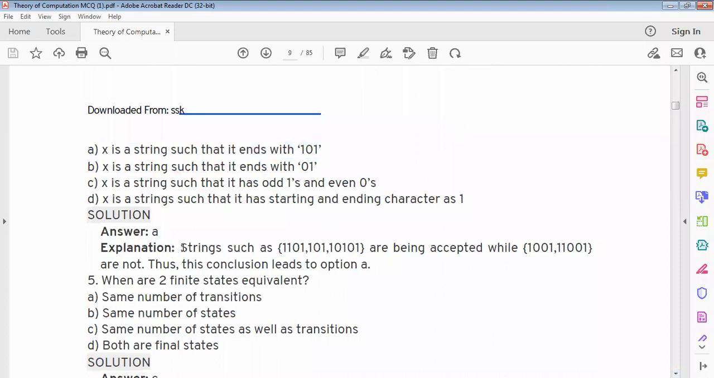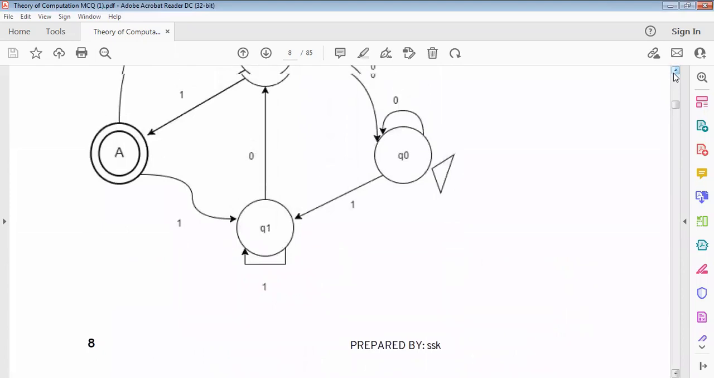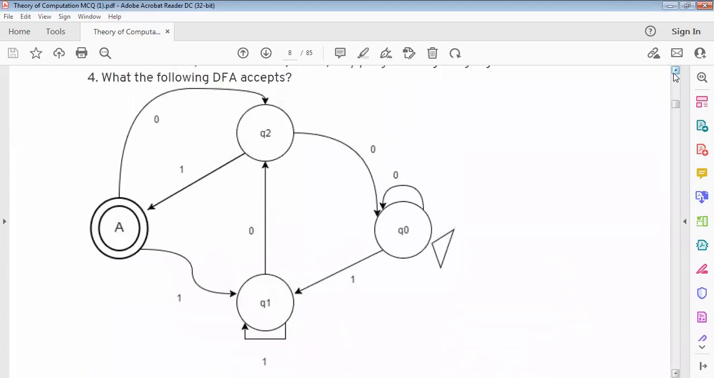Strings such as 1101, 101, 1010 are being accepted, while 1001 and 1100 are not. This is the conclusion that leads to option A. In the DFA, it accepts 101. This is the accepted output state. One is accepted.